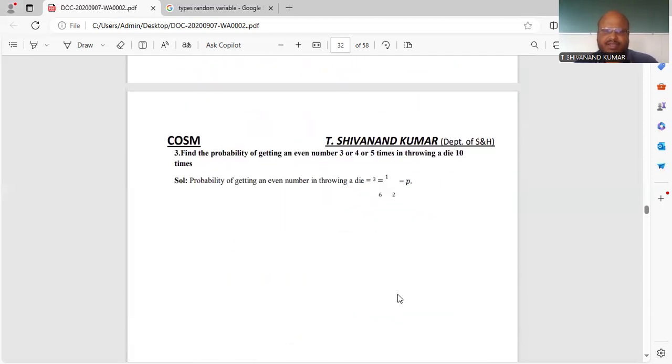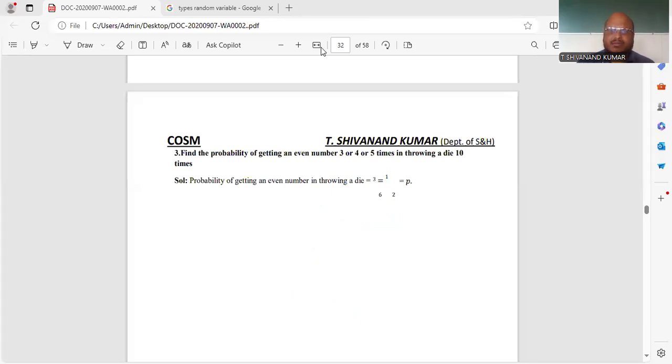In the third problem, they ask: find the probability of getting an even number 3 or 4 or 5 times in throwing a die. Now the scenario changes completely, to a die. When you throw a die, there are totally 6 faces, and each face has a 1/6 chance. If it shows one, you get 1/6, and if it shows two, you also get 1/6. So each face has 1/6.